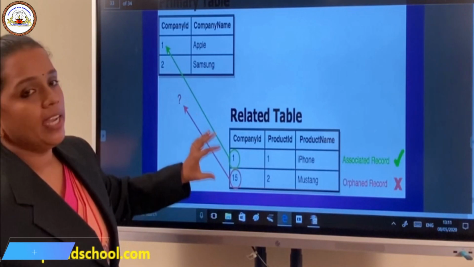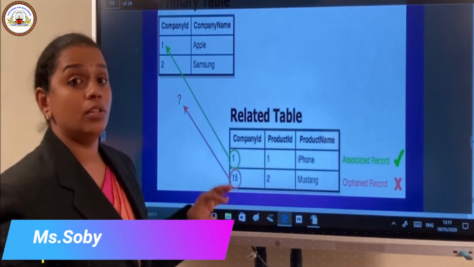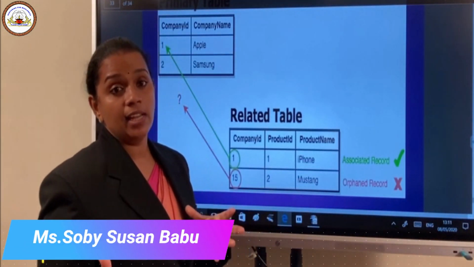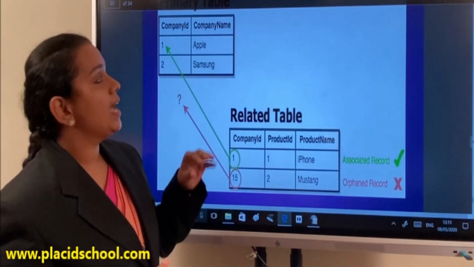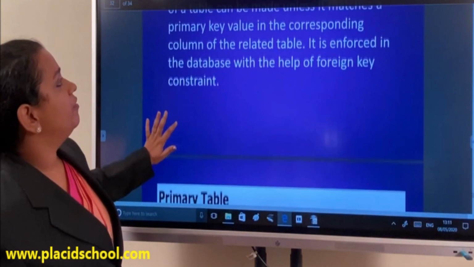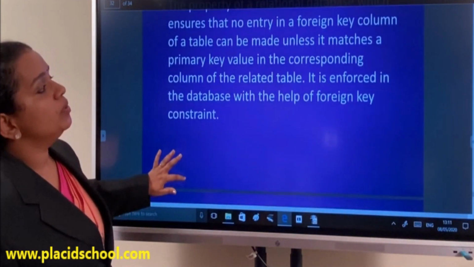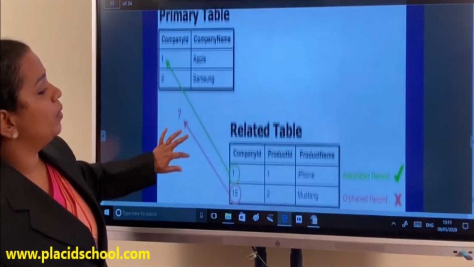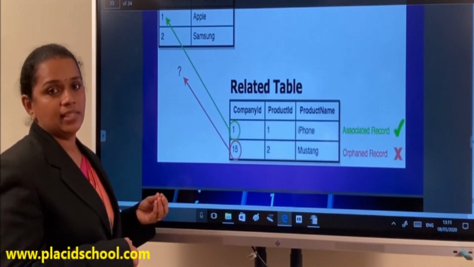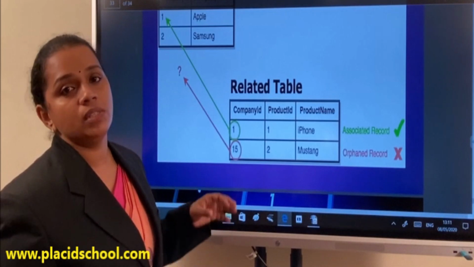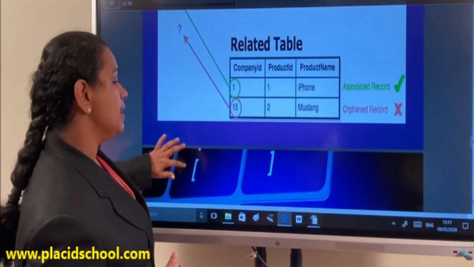So these kinds of accidental or intentional deletion and updation should be regulated, and that concept is called referential integrity. You will be given a scenario in your board exam questions to check whether referential integrity is present or not and how to solve this particular referential integrity problem.